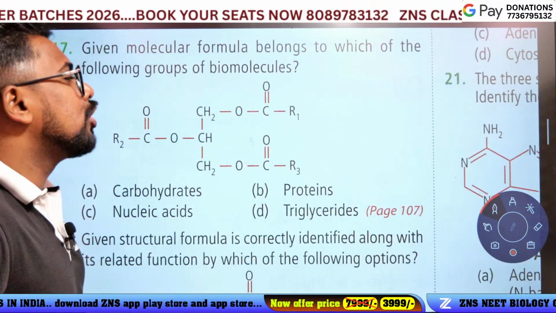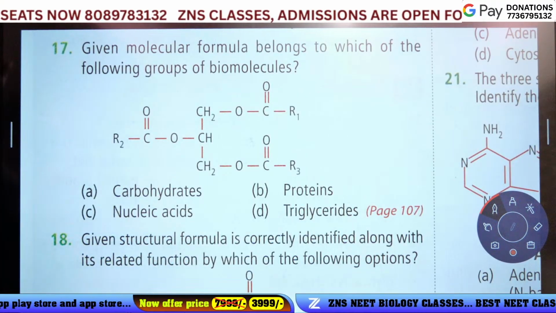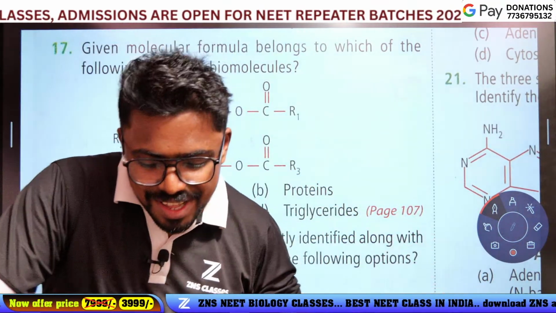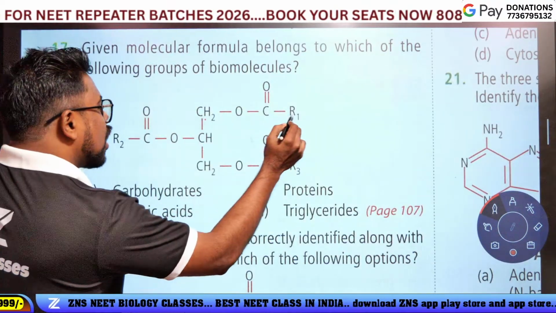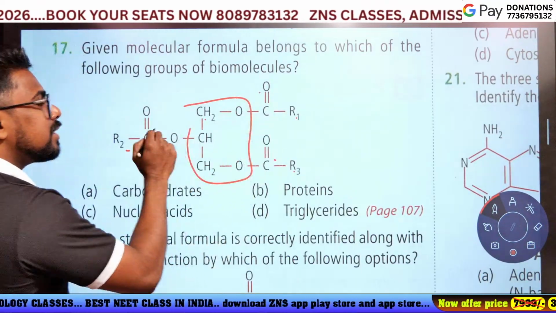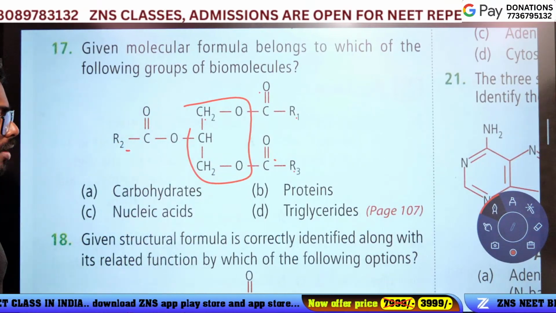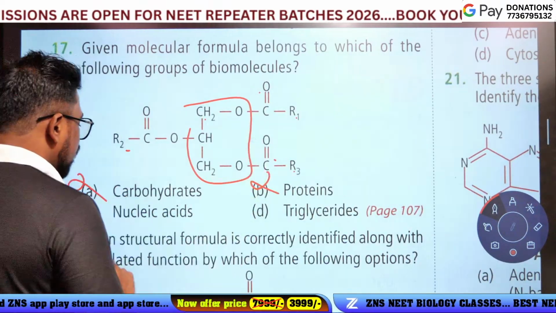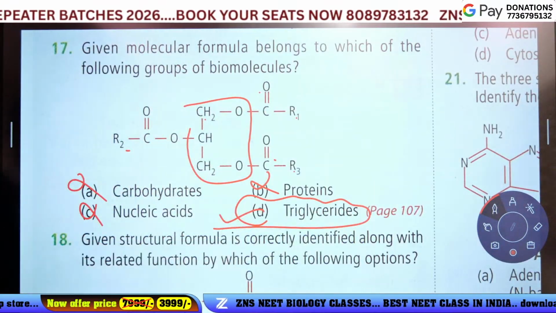Okay, guys. Given molecular formula belong to which of the following group of biomolecule? Who is this? So simple, guys. CH2 is R1, R2, R3. Yeah, it's one glycerol and three fatty acid molecule. One glycerol and three fatty acid molecule is called monoglyceride, diglyceride, or triglyceride? Not a carbohydrate, not a protein, not a nucleic acid, and it is triglyceride. Option D is the answer.